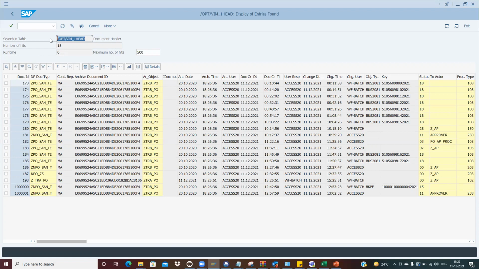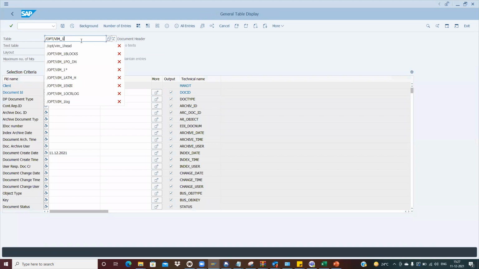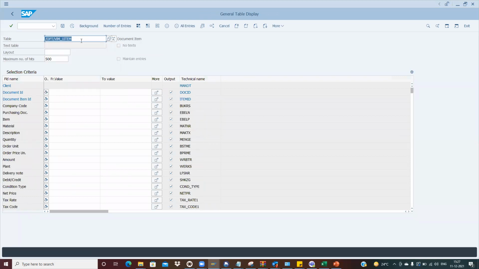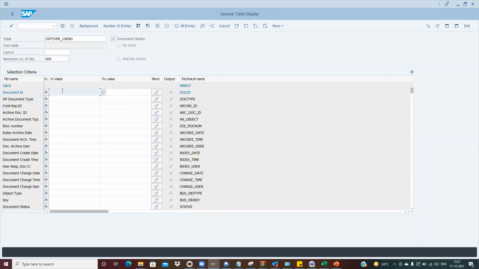Mostly there are two important tables. For the header, we use /OPT/VIM_1HEAD. And there is one more for the item details, /OPT/VIM_1ITEM. It is very simple, you can understand it from the table name itself what exactly this particular table means. This is the one item table, where the item details get stored. These are the main standard VIM tables.